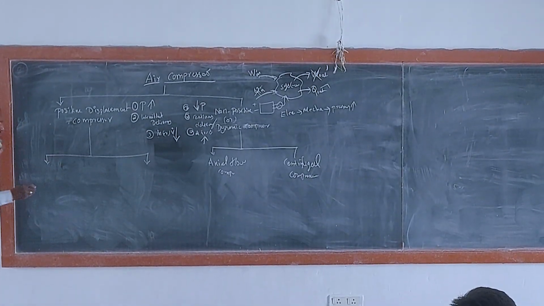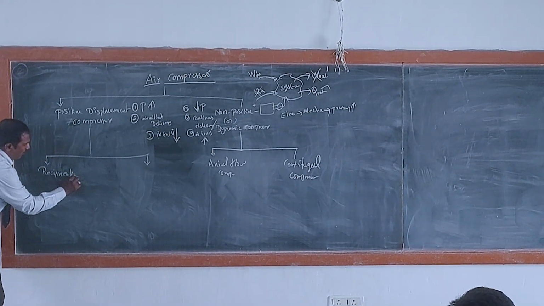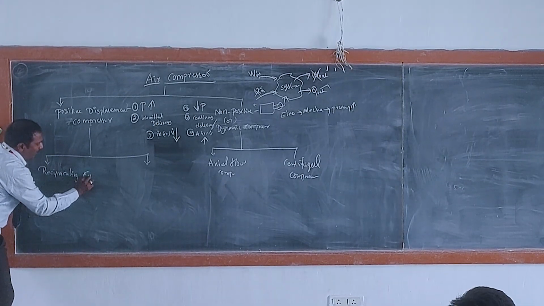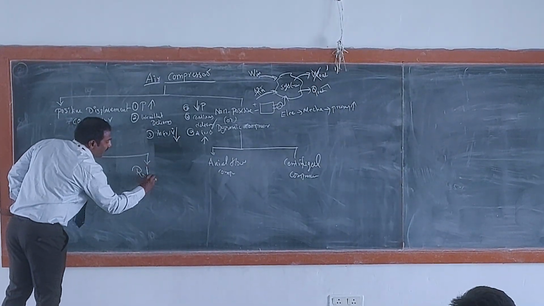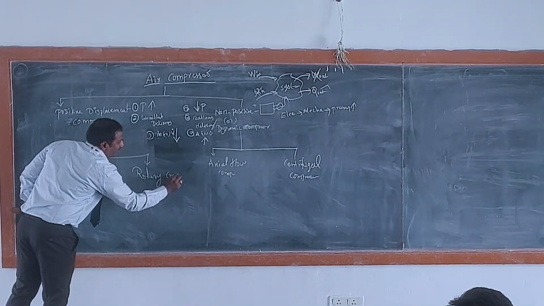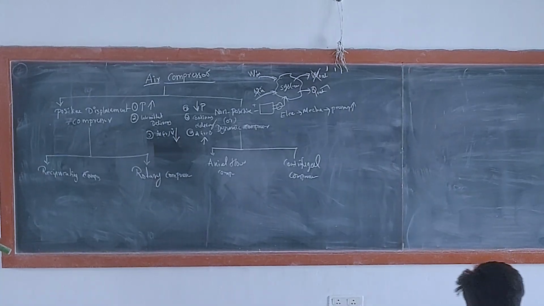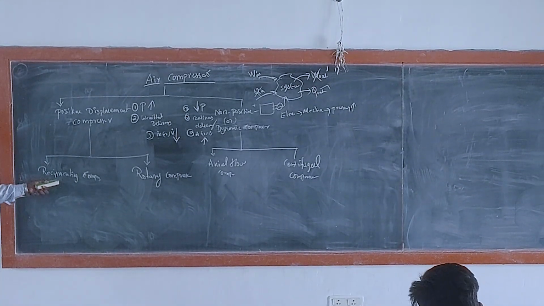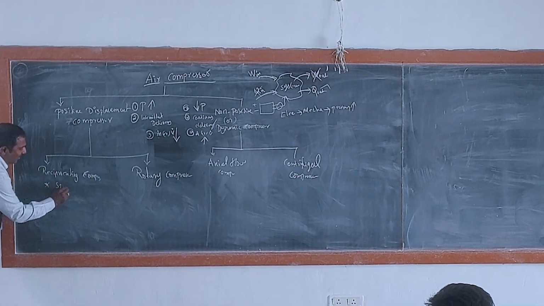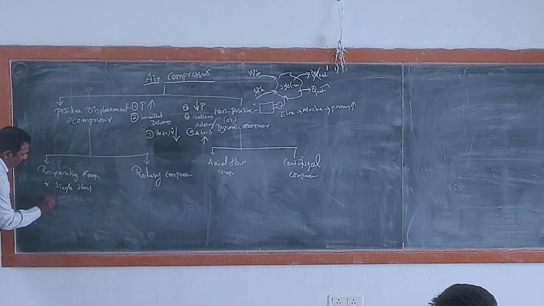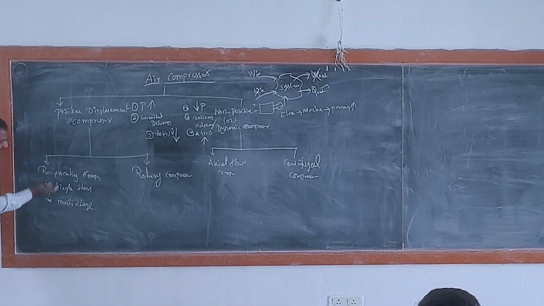Again, the positive displacement air compressor is divided into two categories. One is the reciprocating compressor. The other one is the rotary compressor. Got it? Again, in the reciprocating compressor, we have so many stages. We call them single stage, multi-stage. Clear? Like that, it keeps on going.